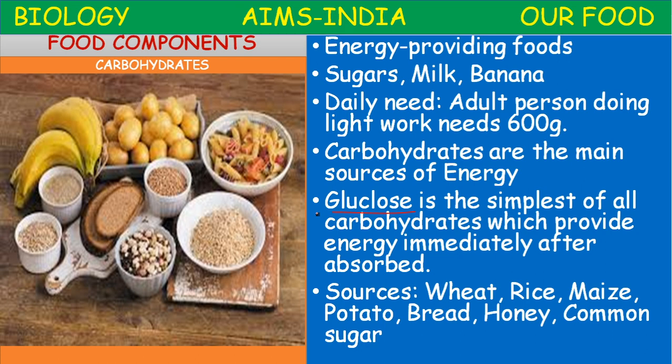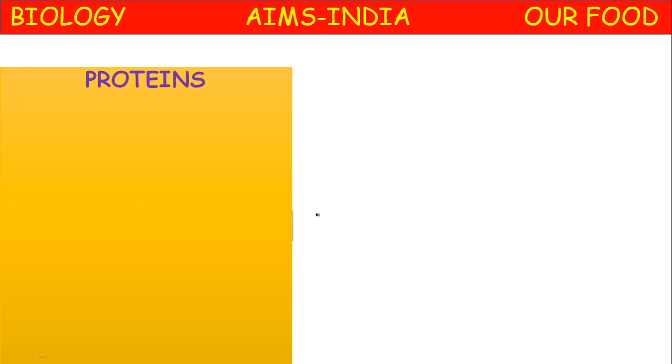These carbohydrates come under the calorie food, energy giving food category. The foods are again classified into different types: energy giving food materials, body building food materials, and protective food materials. So carbohydrates come under energy giving food materials. Example, glucose, the simplest carbohydrate. Let us proceed to the next important nutrient, food component, proteins.